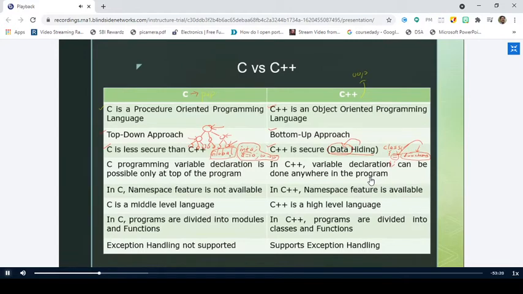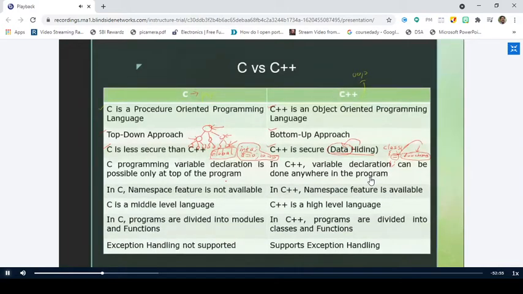The reason is C++ supports the concept of data hiding, where you hide the data inside the class and make that data accessible only by the functions declared inside that class, right? So any function outside of this class will not access it. So we are protecting the data. So we say that C++ is secure. Is it clear?